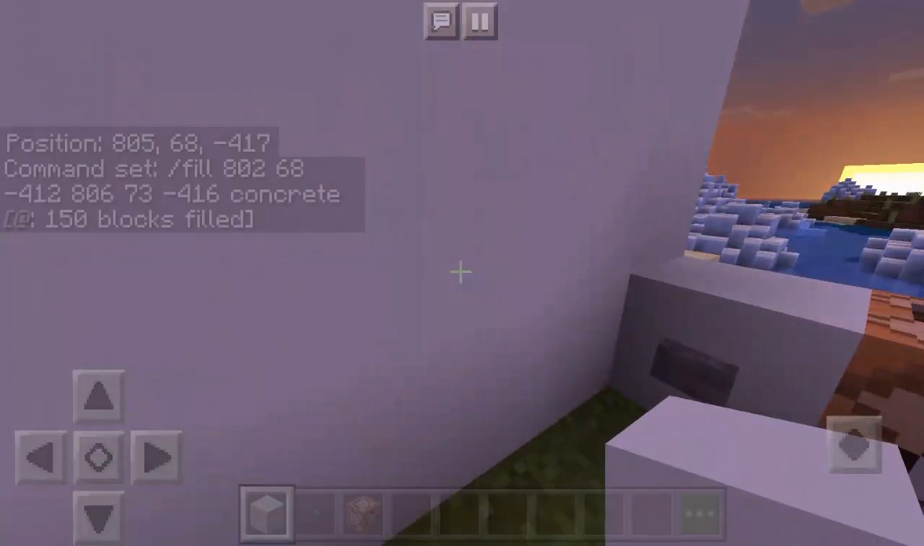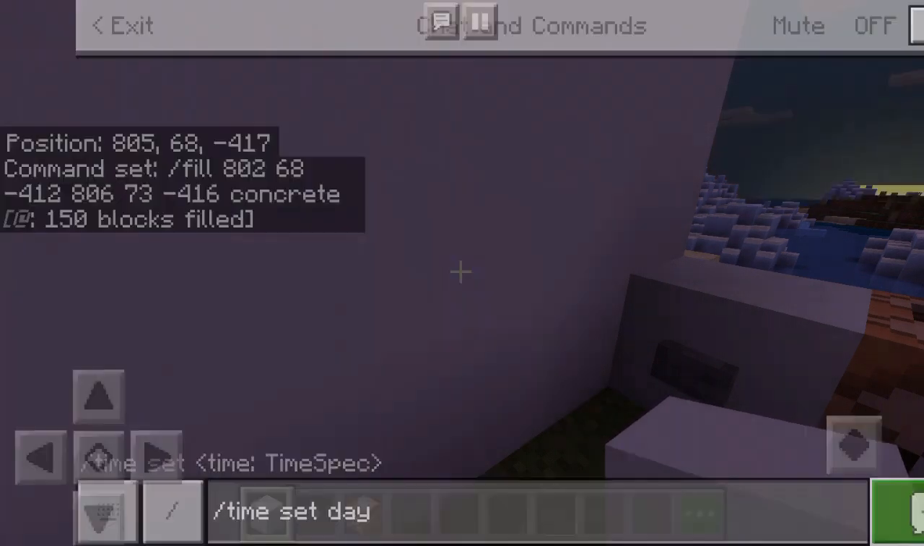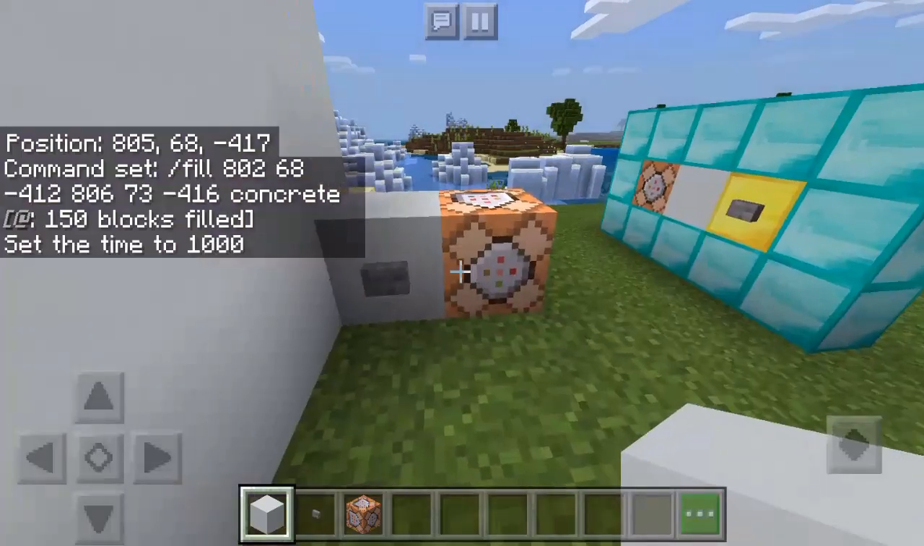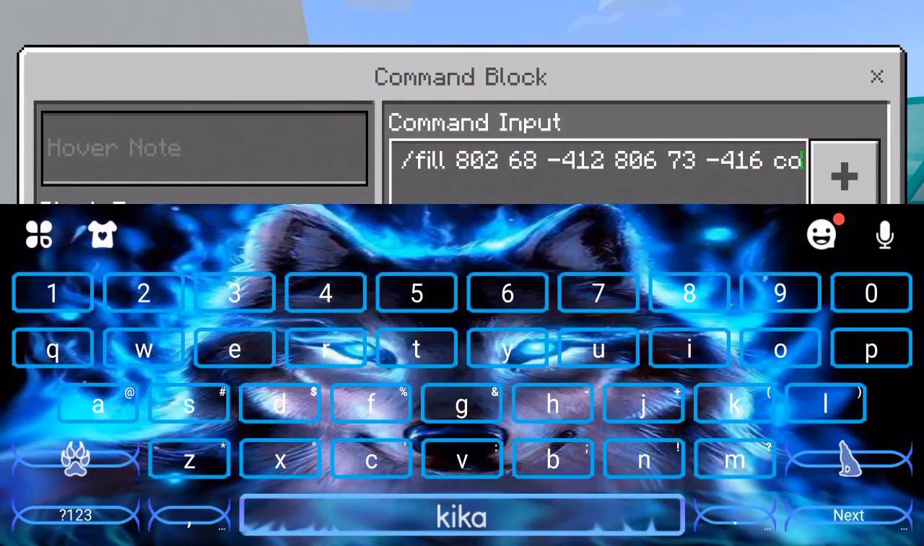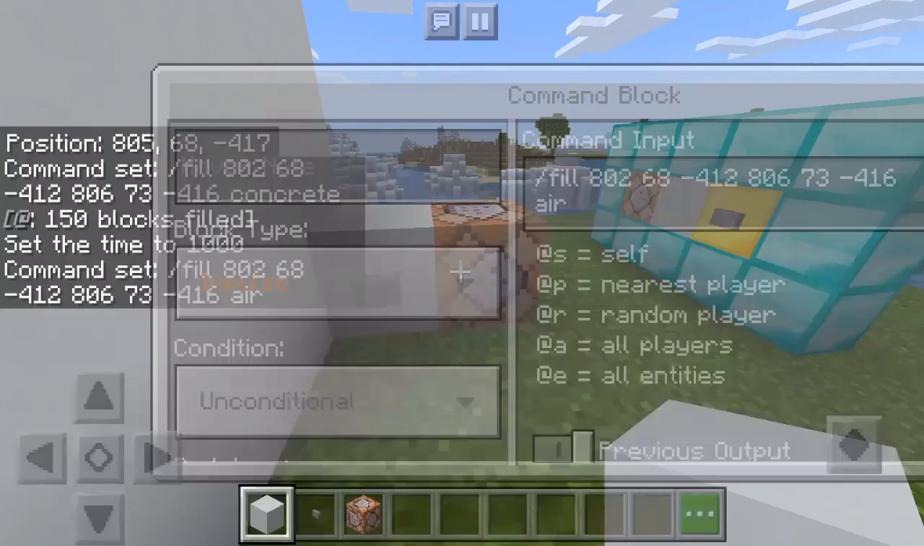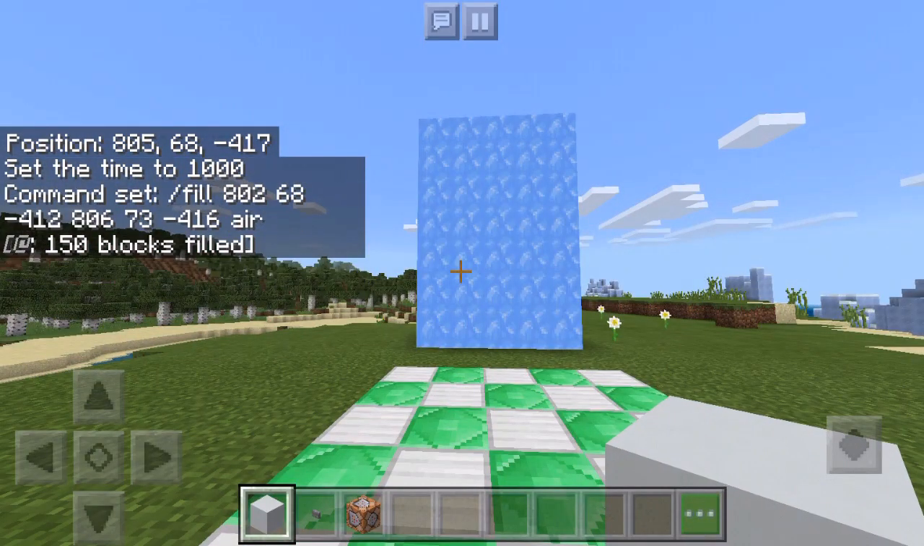As you see, that did that, and it filled that whole place with that. Just let me switch this to day. There we go. Now I'm going to switch it back to air. Show you on this one example how much it gets replaced. All of it, which is 150 blocks.